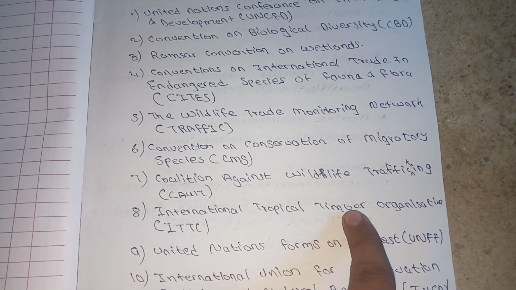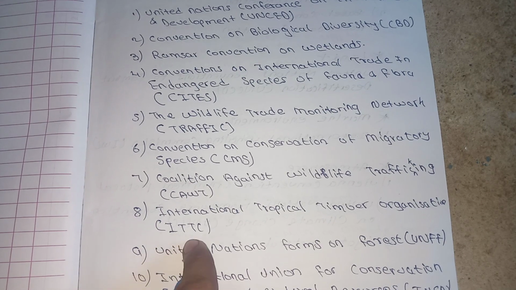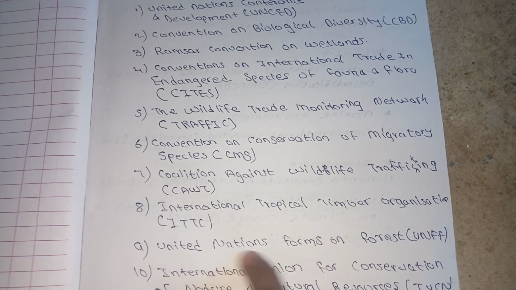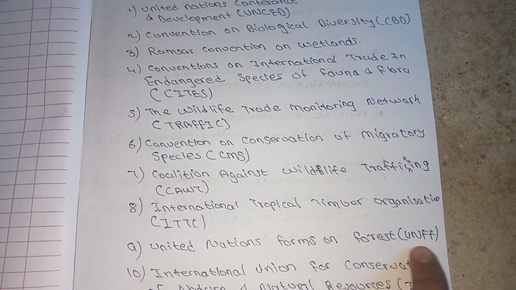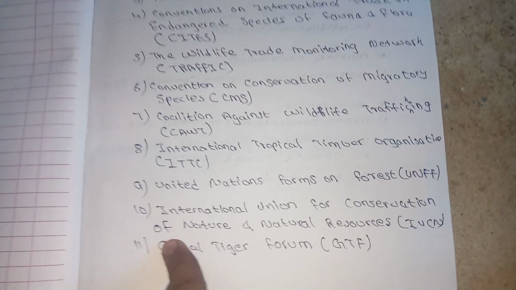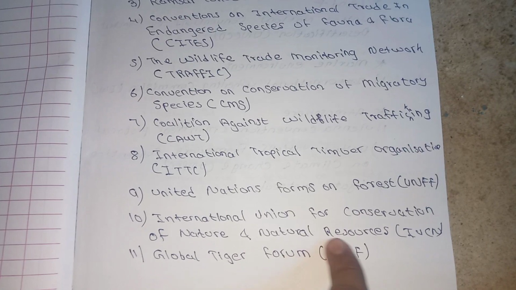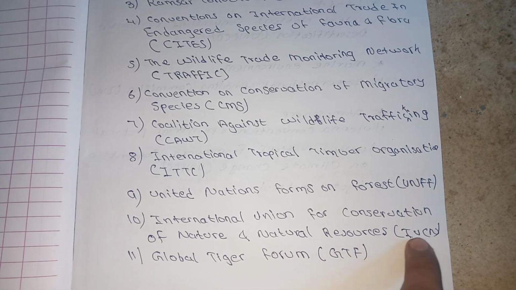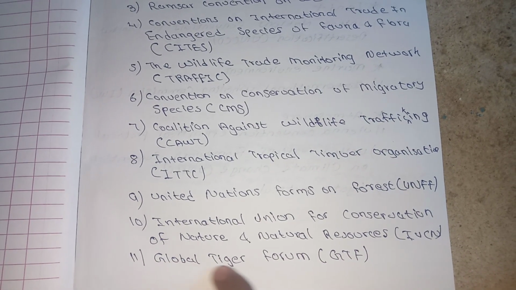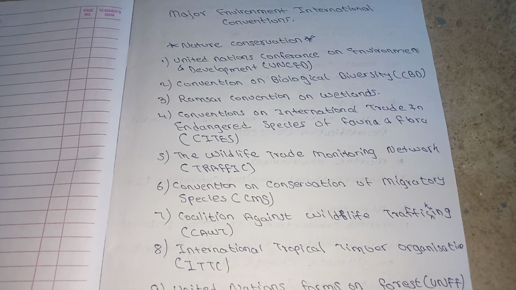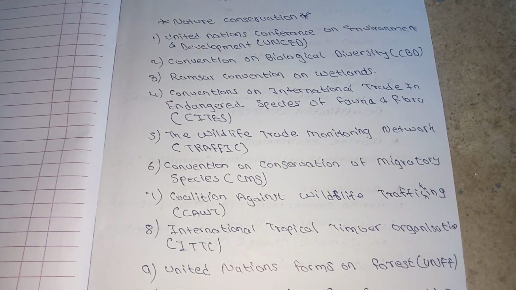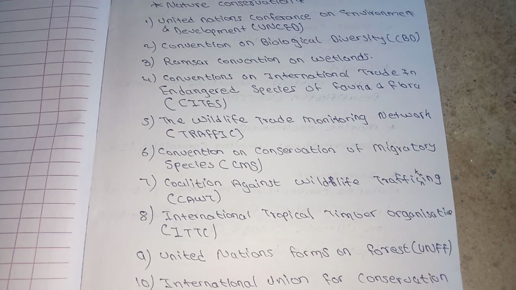International Tropical Timber Organization, ITTO. United Nations Forum on Forests, UNFF. Then International Union for Conservation of Nature and Natural Resources, IUCN. And Global Tiger Forum, which is GTF. These are some of the important full forms which can be asked and which are definitely asked in many government